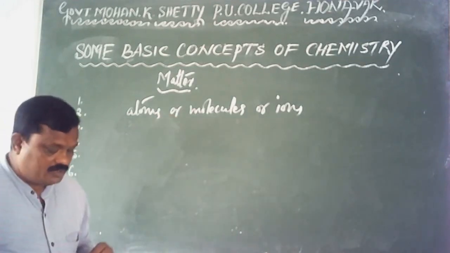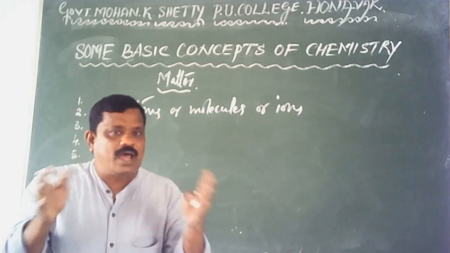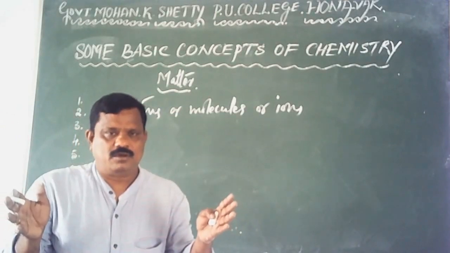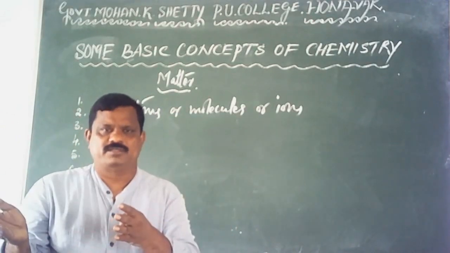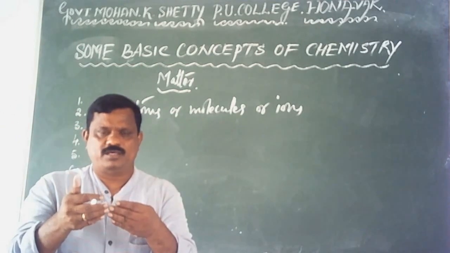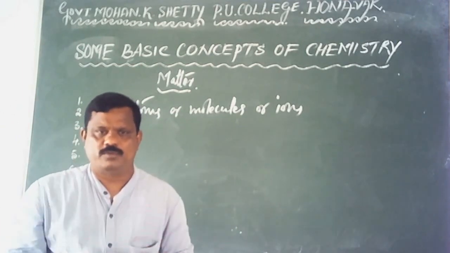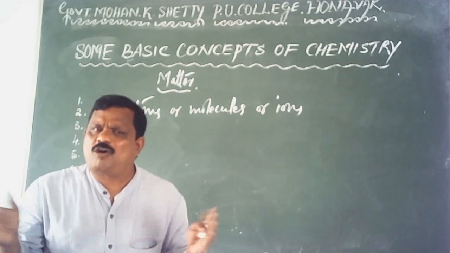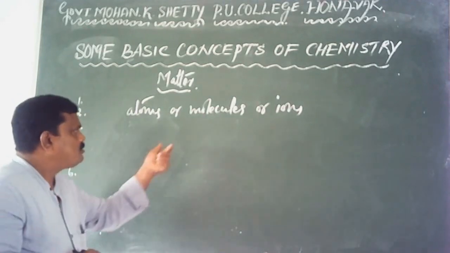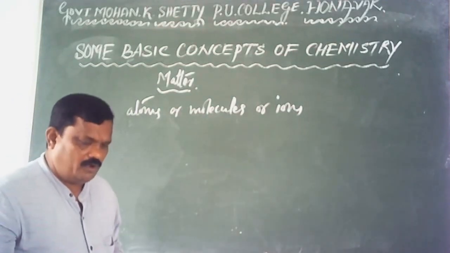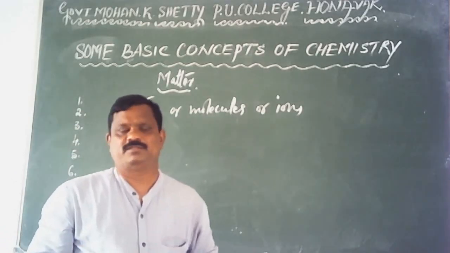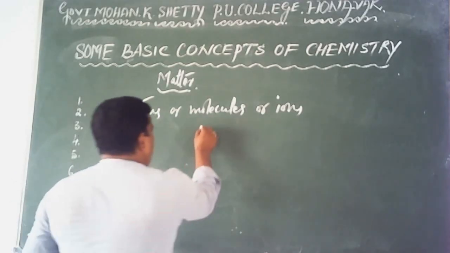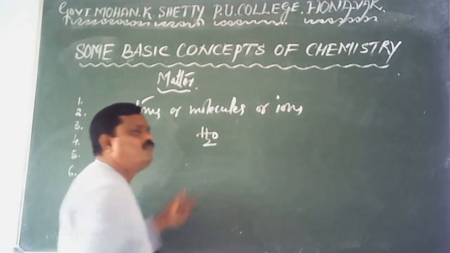And what are molecules? Molecules are formed by the combination of two or more atoms of same or different elements. For example, H2O, it's a molecule of water.